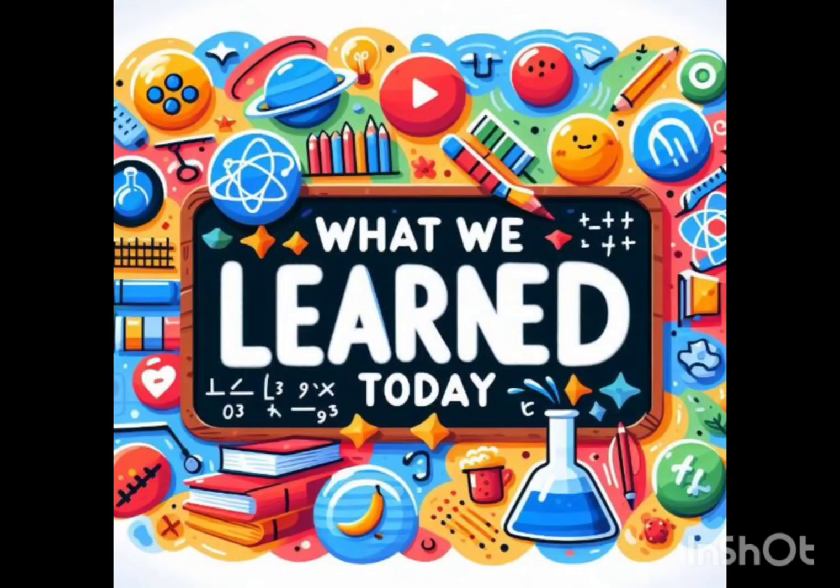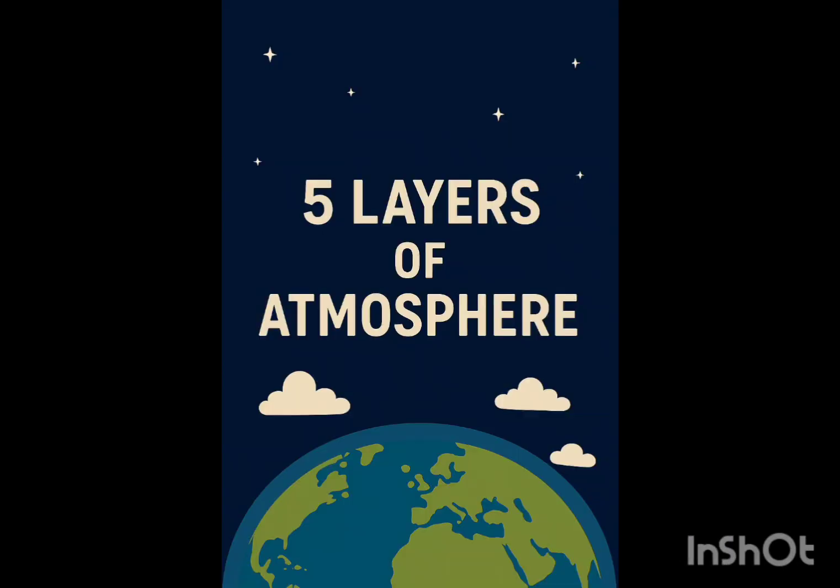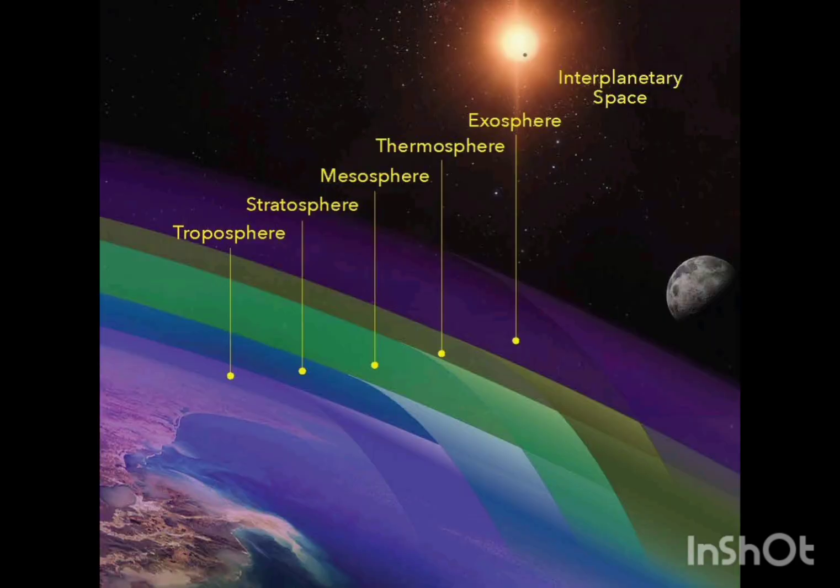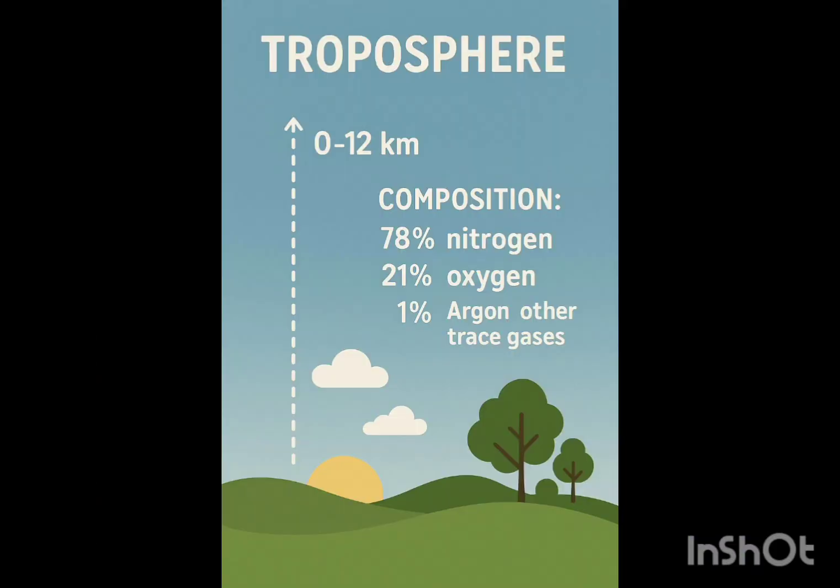Earth has 5 layers and they are named troposphere, stratosphere, mesosphere, and thermosphere and exosphere. Okay, these are the 5 layers. Can you tell me about the troposphere? Troposphere is 0 to 12 kilometers above Earth's surface.